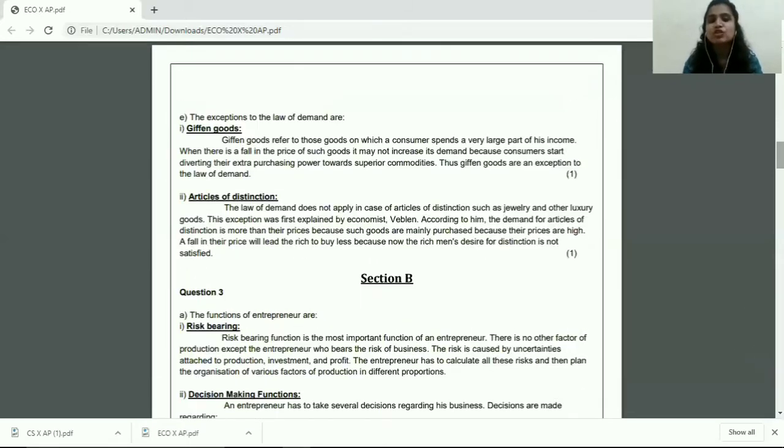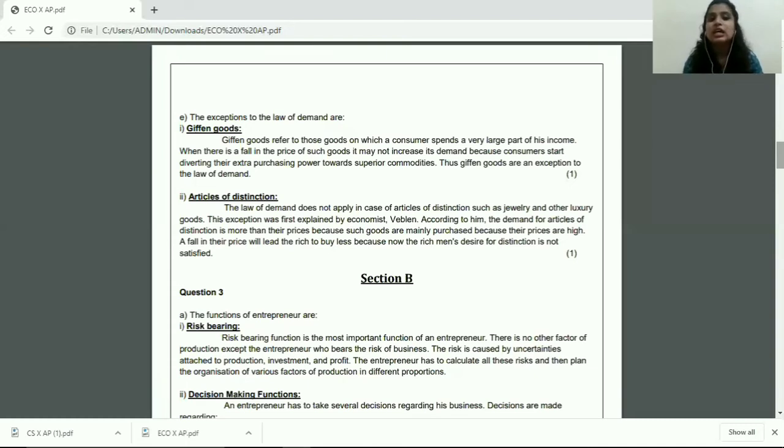Moving on to the next question, that is question 2E. What are the exceptions to the law of demand? Now again, when you're writing this answer, you will start with: the exceptions to the law of demand are, and then go about and explain any 2 exceptions. Now students, since it's a 2 mark answer, you are needed to explain only 2 exceptions. You need not write all the 4.